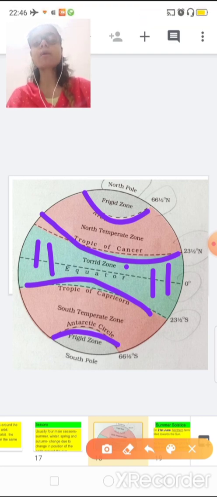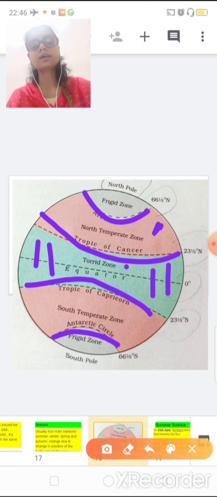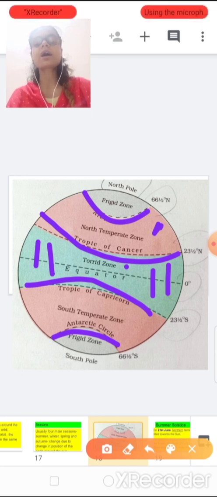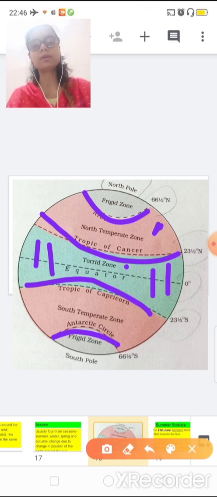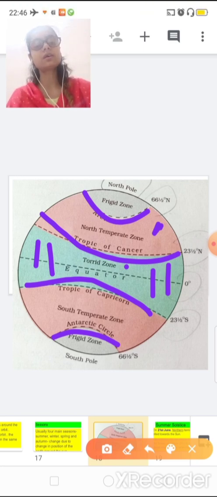Now from the Tropic of Cancer to the Arctic Circle, this area is the northern temperate zone. Why temperate? Because it has slightly slanting sunlight, and this area is suitable for survival, not very hot and not very cold.